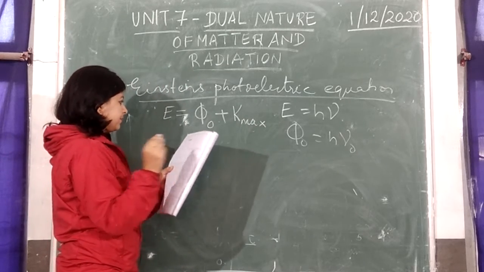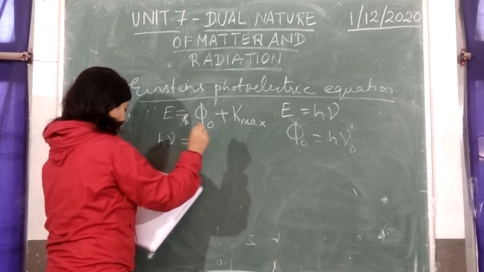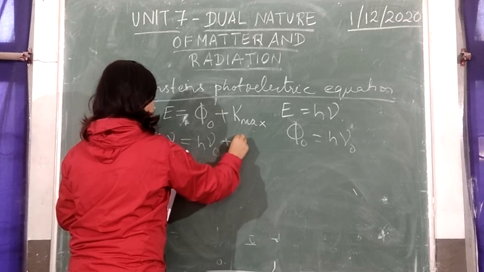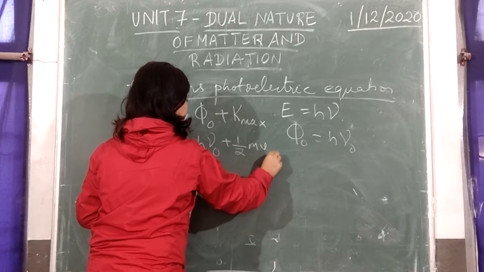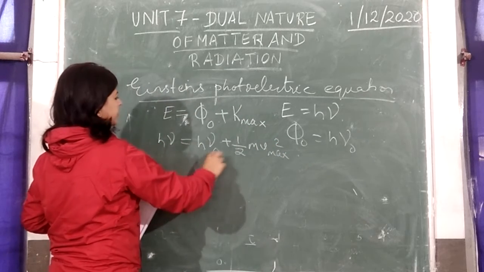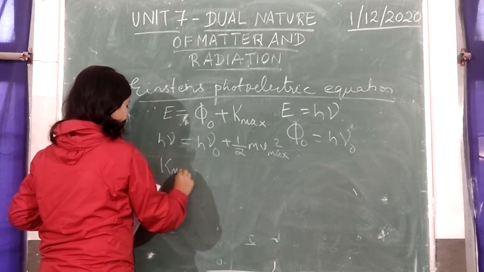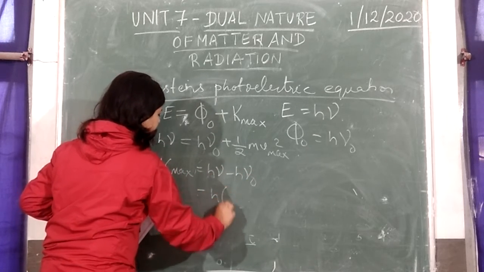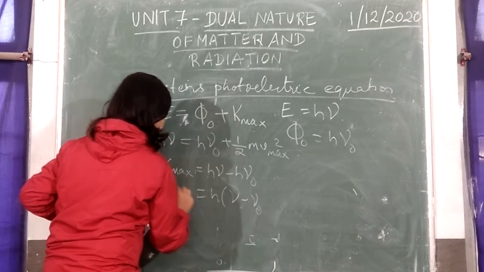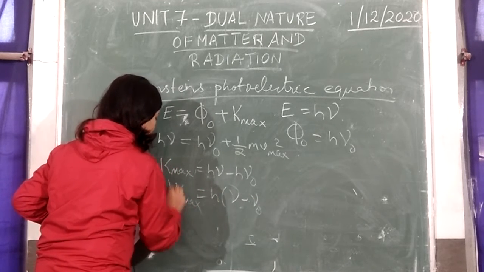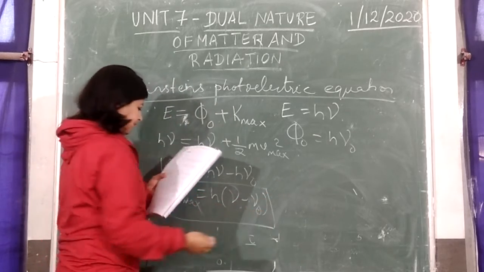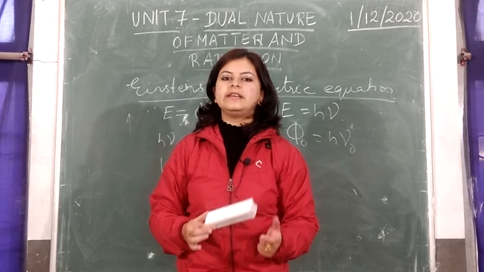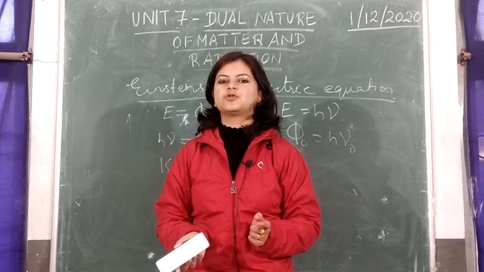Now we can rewrite the equation. E = hν = φ0 = hν0, plus ½mv_max². Now with the help of this we can easily find out the value for K_max, that is equal to hν minus hν0, taking h common, h(ν − ν0). So this is Einstein's photoelectric equation. Now this is about the particle nature of light, which was previously considered to be only a wave.